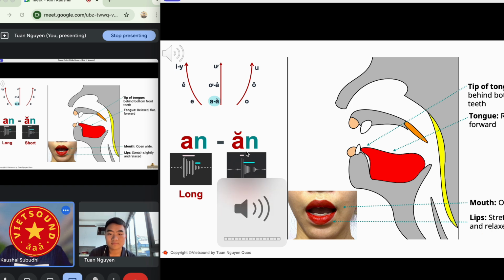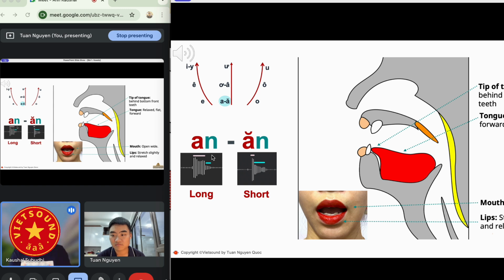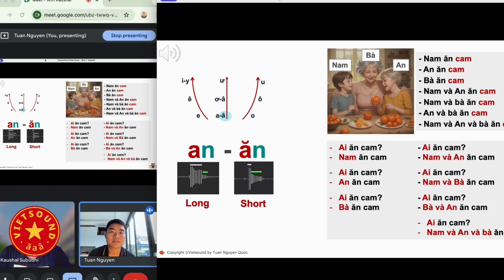An. The first one is long a, and the second one is long an. So the first one is an, the second one is an. It's good, it's good. Now we move to the story.